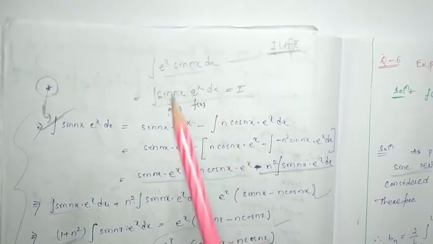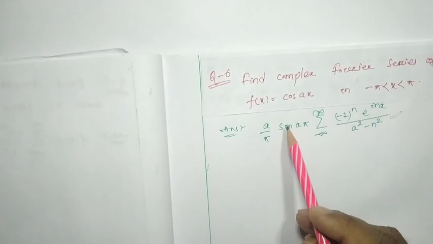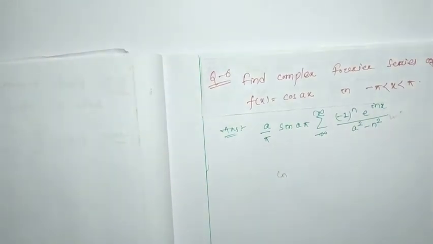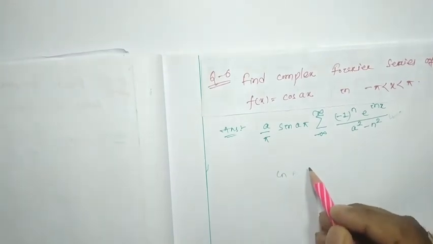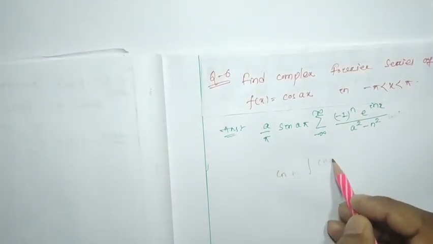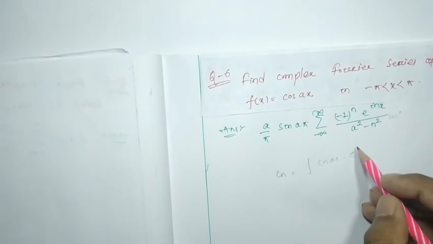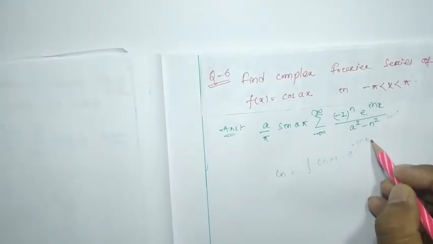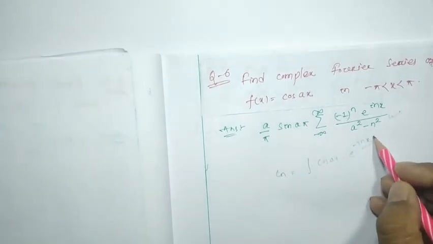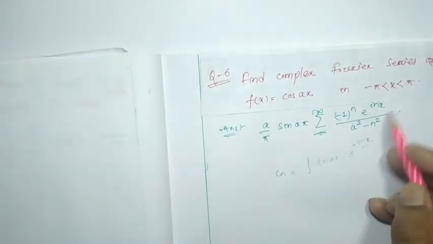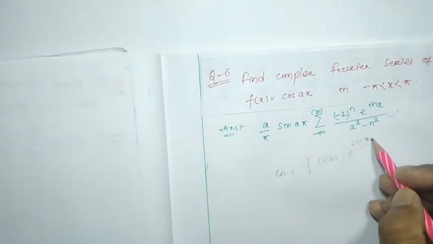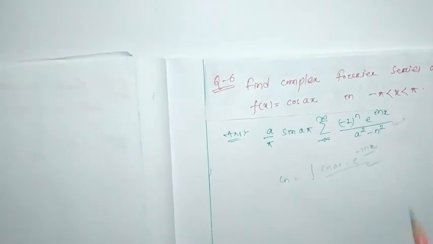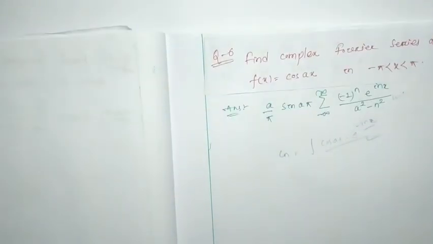This type of integration will be required for you, because whenever you consider Cn, it will be in the form of f(x) cos ax into e to the power minus i n pi x by L. Here L will be pi, e to the power i nx. So you need to do this type of integration for this question.